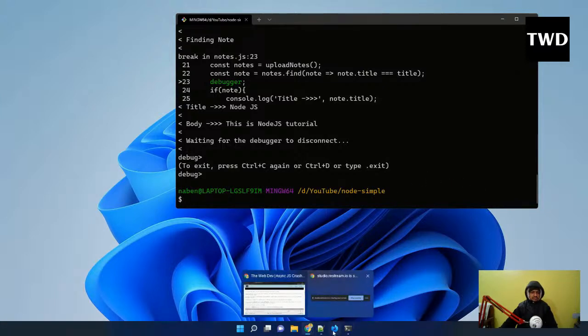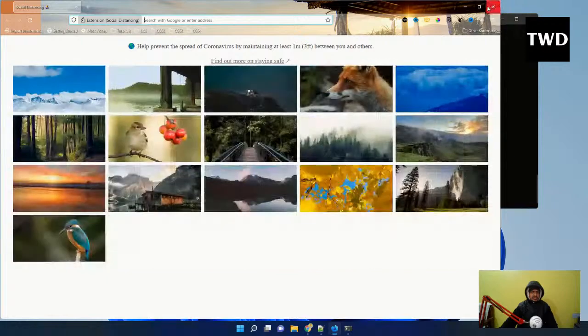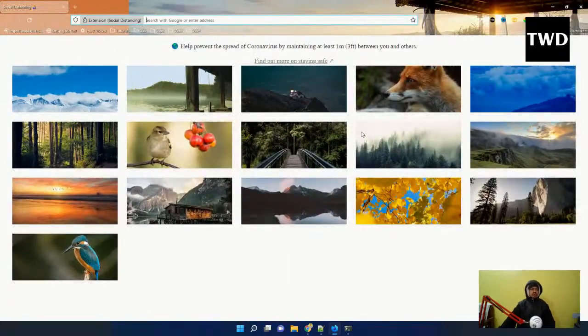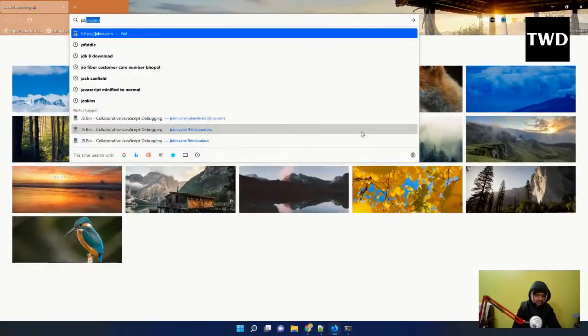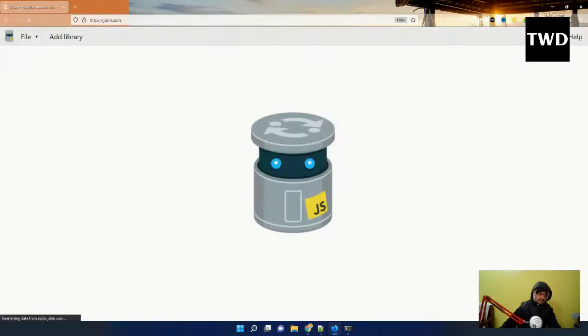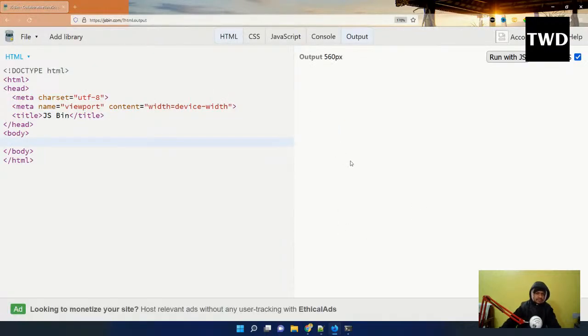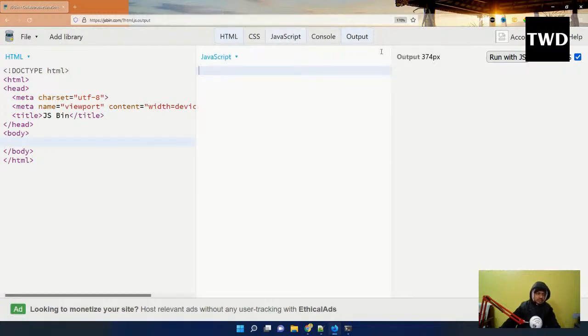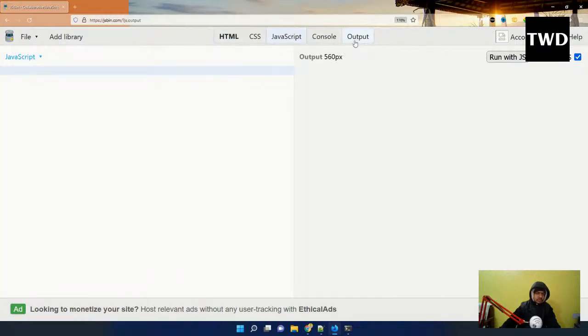So this async JavaScript we are going to do in JSBin. JSBin is an online editor in which we can do a lot of things. Here I'm going to search for JavaScript and output, so the output will contain whatever the output is.